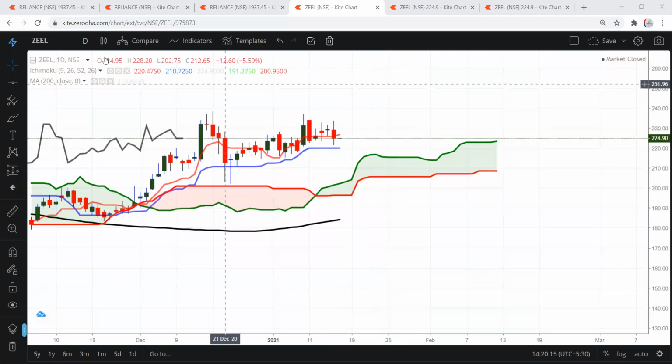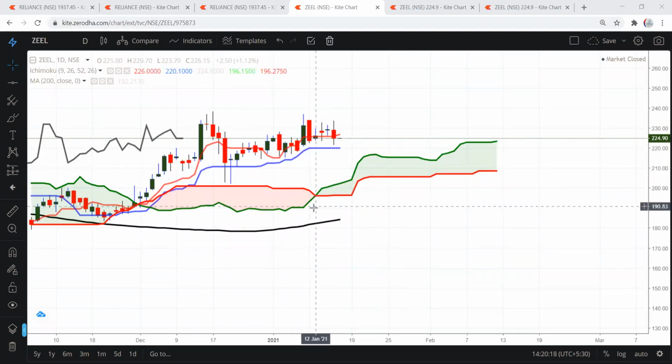This is Zee on a day candle. Number one, the stock is above the cloud and above the baseline. Yesterday it closed below the conversion line, but the solid support is here at the 220 level. This black line is the 200-day simple moving average, which is at roughly around 184 level. On a day candle it is above the cloud, and the cloud is bullish, which is blue color. So this looks good.